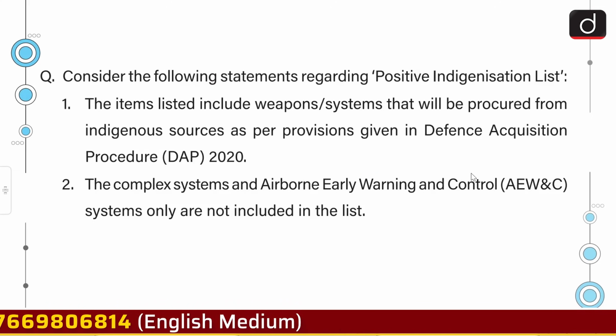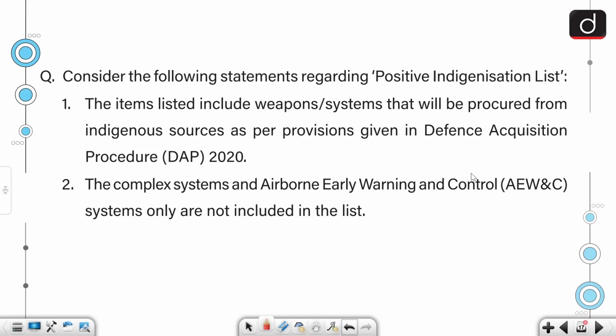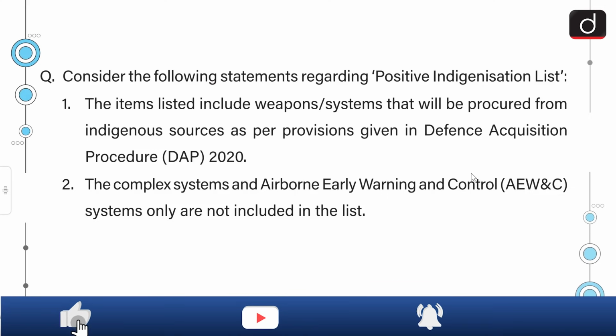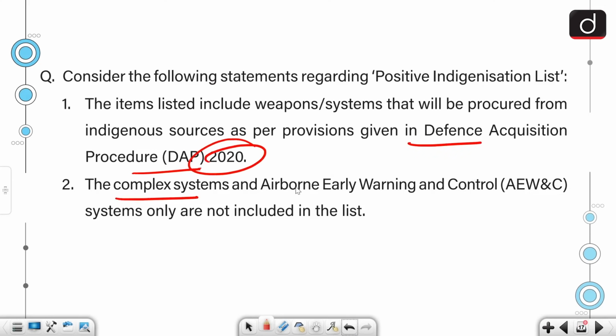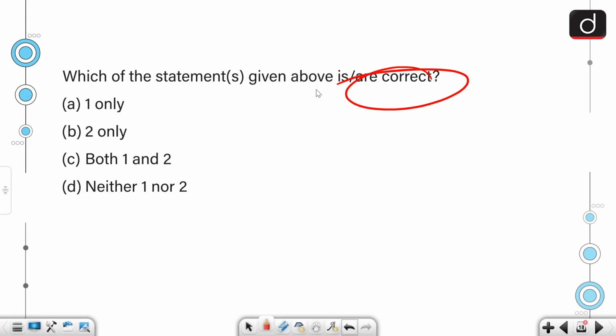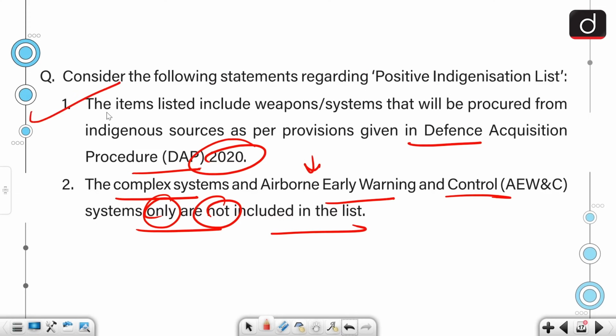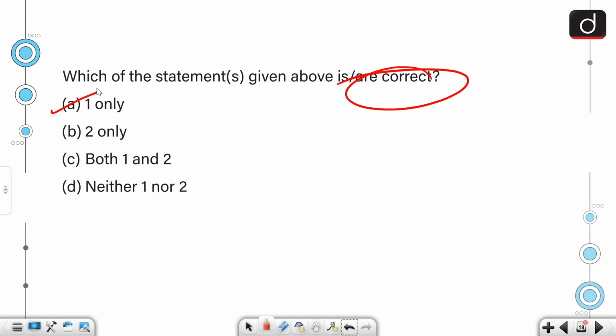Moving on, consider the following statements regarding positive indigenization list. The items listed include weapon systems that will be procured from indigenous sources as per provisions given in Defense Acquisition Procedure of 2020, and the complex systems and airborne early warnings and control systems only are not included in the list. So we have to select the correct statement. If we talk about the first statement, it is definitely correct, but second is not, because the complex systems and airborne early warning control systems are also included in the list. So the first statement is only correct. The correct answer is option A.